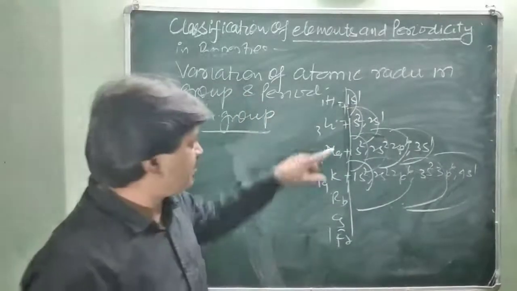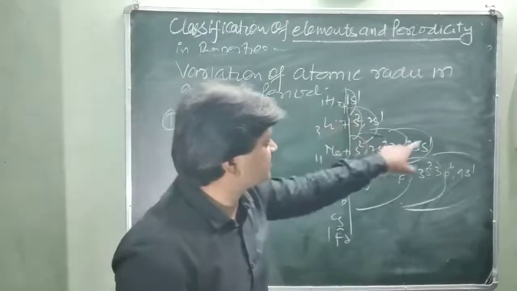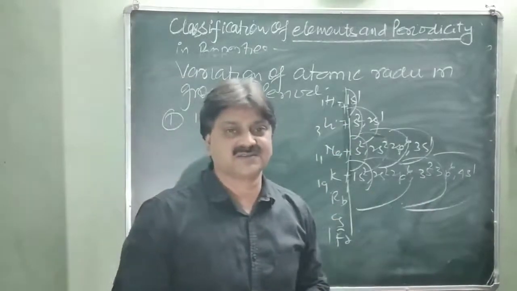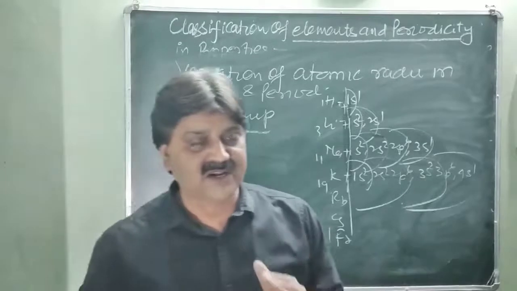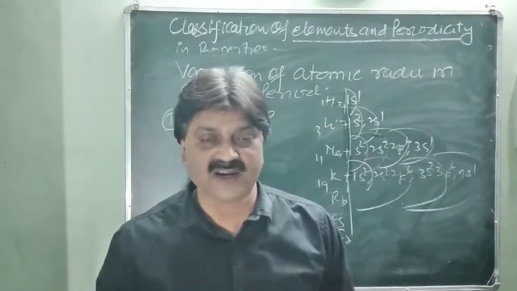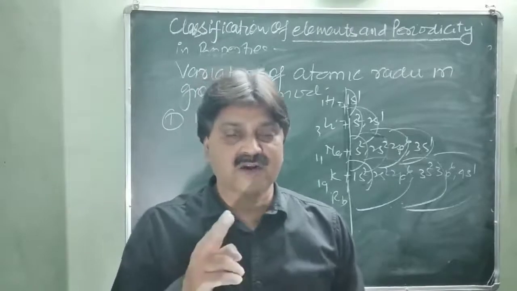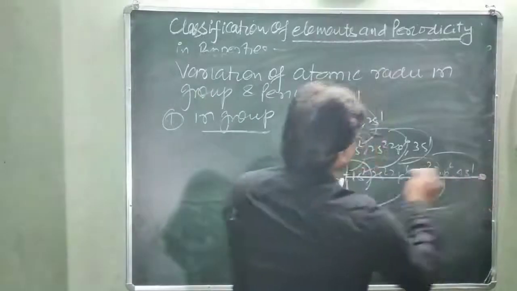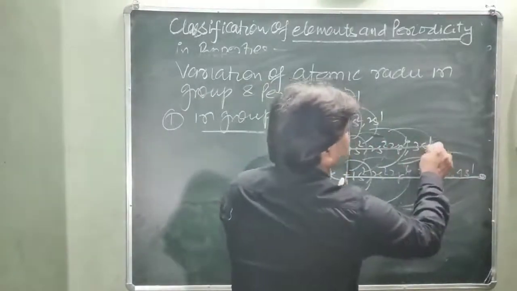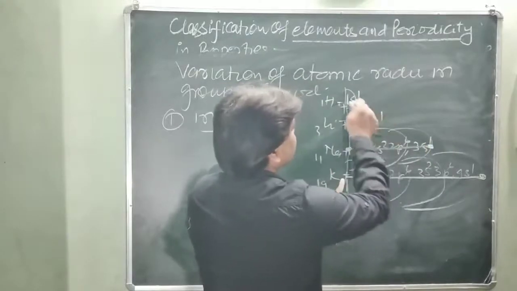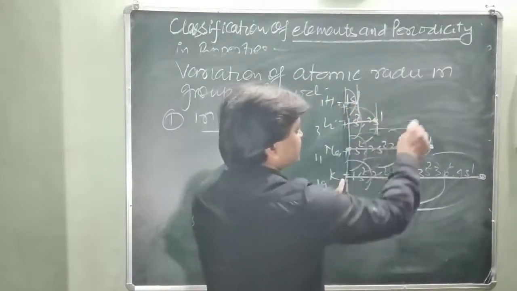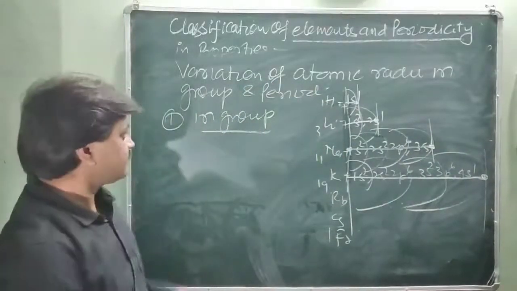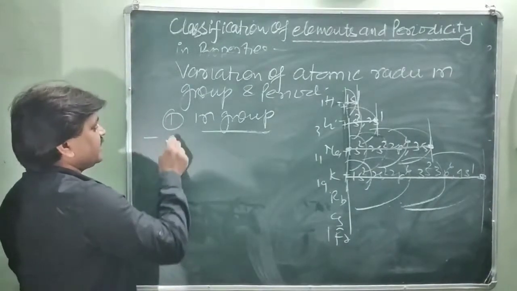Why? Because the number of shells, you will see 1, 2 shells, 3 shells, 4 shells, and electrons also 1, 3, 11, 19. So both increase. What will happen when the number of electrons and number of shells both increase? Obviously it is clear that electrons go away from the nucleus. You will see here the distance between this nucleus and this valence electron is this. The distance between nucleus and this valence electron is this. The nucleus and valence electron, this. Their size increases when coming from top to bottom within the group. Is it clear? The size, atomic radii,